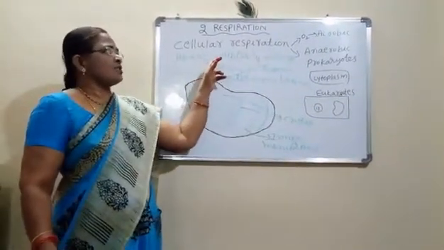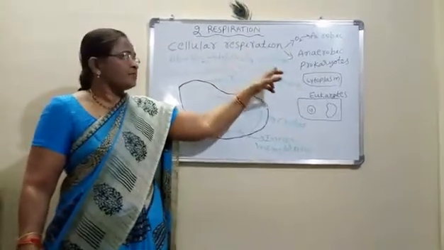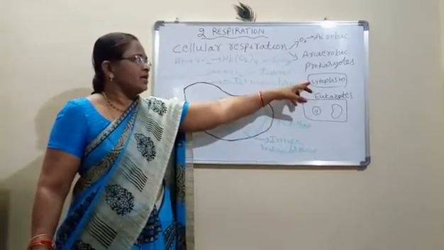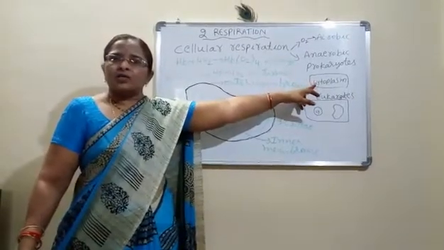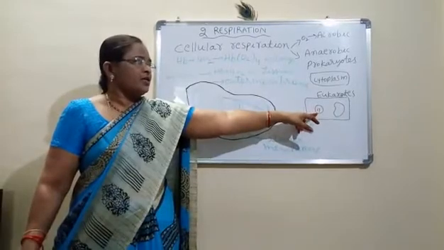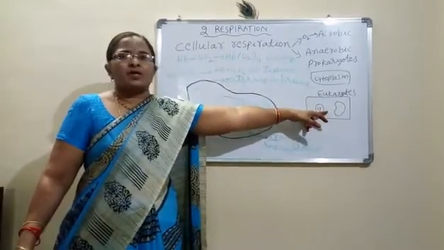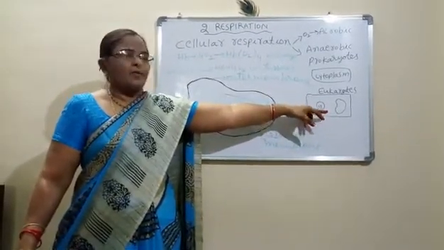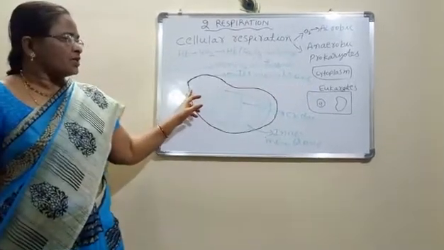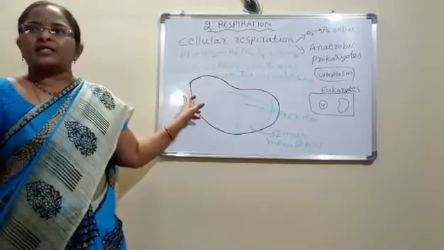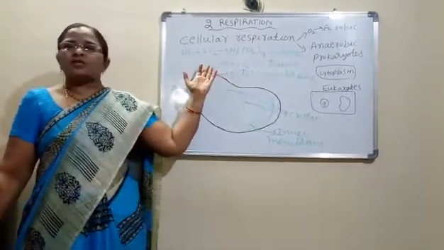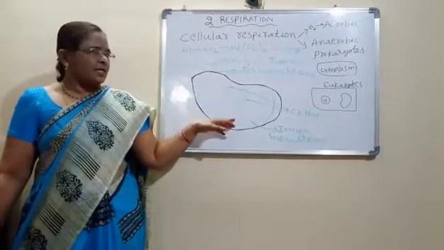So the process of cellular respiration occurs in the cytoplasm in bacteria, and it occurs in cytoplasm as well as mitochondria in the higher organisms, that is eukaryotes. Coming to the structure of the mitochondria, it is a double layered membrane, and it contains the outer membrane as well as inner membrane.